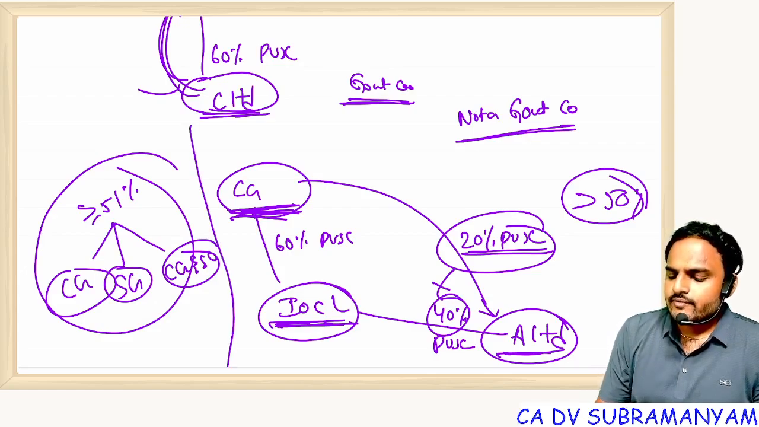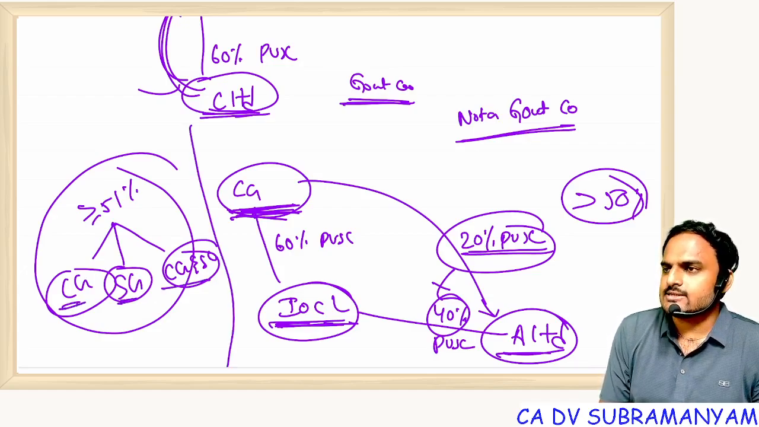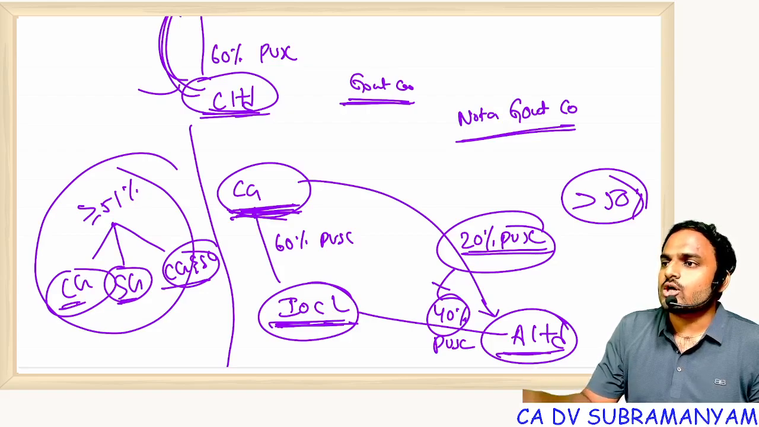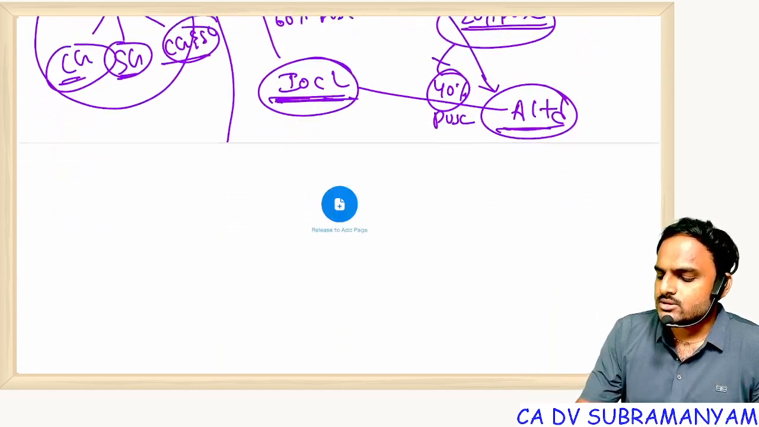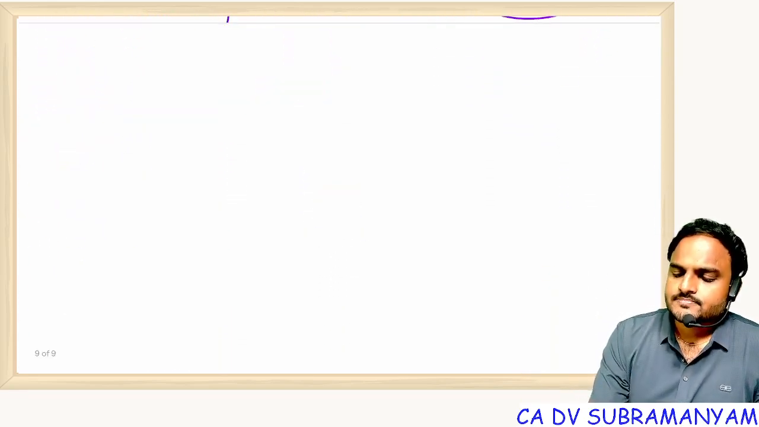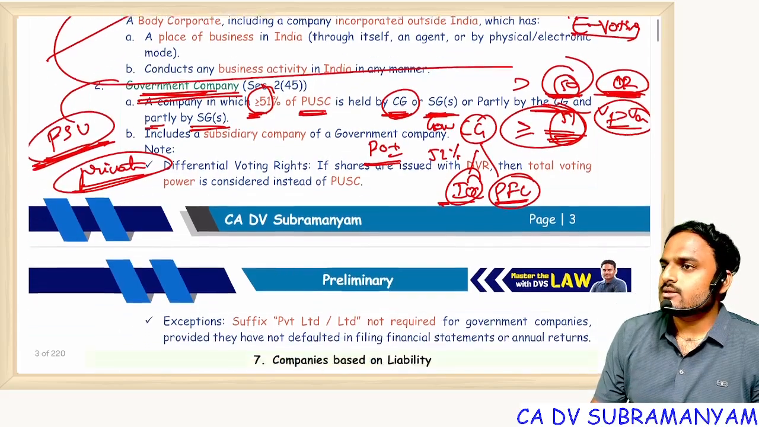So one part of the definition is talking about CG, SG, CG and SG. Another part of the definition is talking about a government company's subsidiary. It is not satisfying these two conditions. So this is not a government company. Understood?